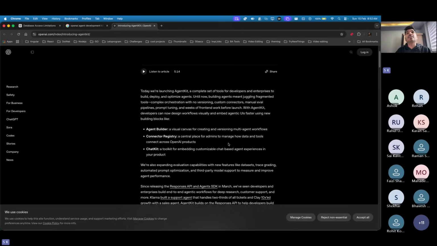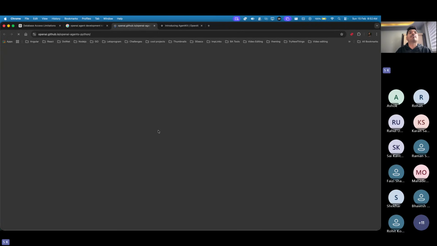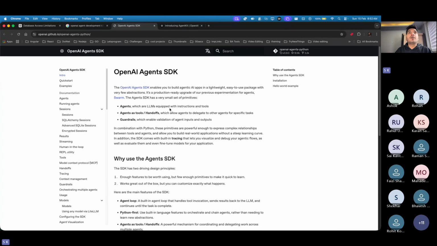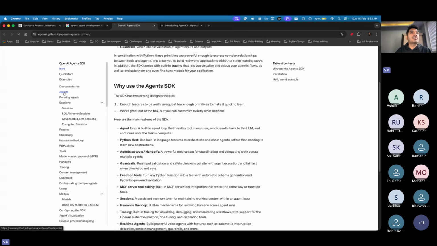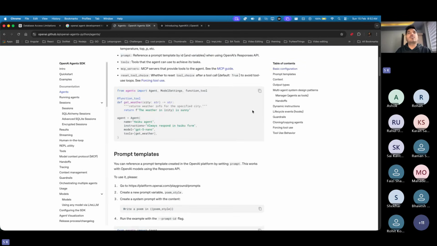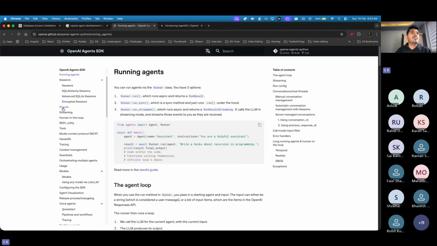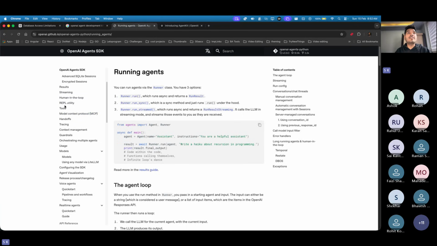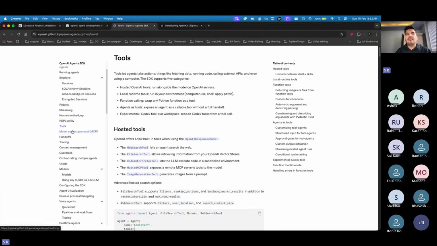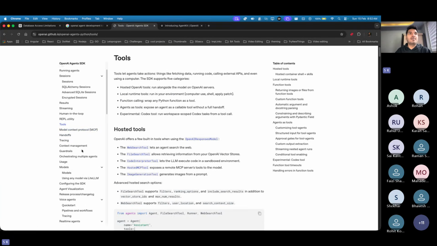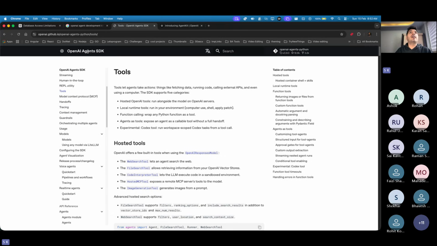here it introduces the agent kit, with all of these definitions, but I'm not interested in that. I want to see the real SDK. Here you can find the SDK. There is something called an agent, and this is how agents are run. We have sessions, result streaming, and tools. I'll talk about the tools more. There is MCP too, but let's not go there today. So we have an SDK provided by OpenAI, the OpenAI Agent SDK.